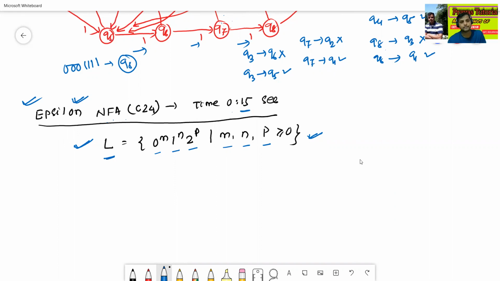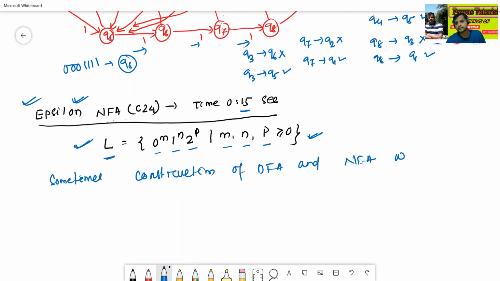What I told in the previous class, that sometimes construction of DFA and NFA is not possible for this language L, is a mistake.